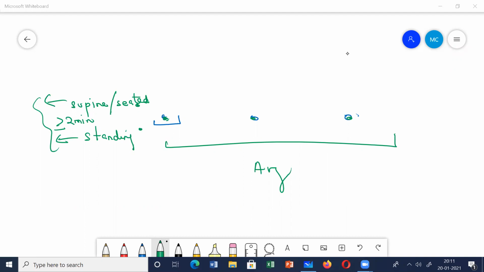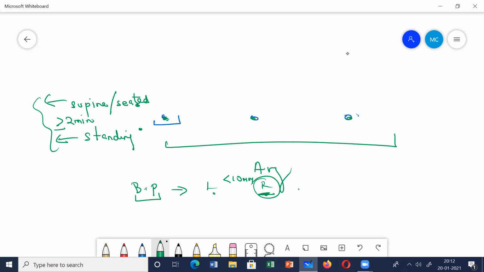BP should be measured in both the arms, remember. This is the ideal way to measure the BP. If you find a difference in BP between the left arm and the right arm, but this difference is less than 10 millimeters of mercury, suppose the BP is more in the right arm, the higher value is always taken. If the BP in one arm is higher, the higher value is used.